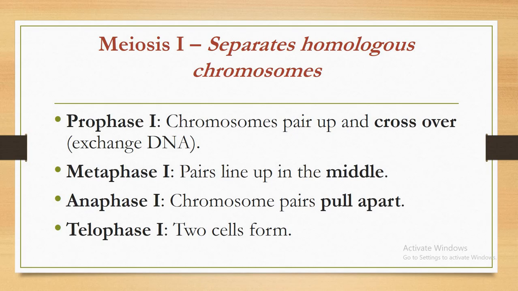Prophase, chromosomes pair up and cross over, exchange DNA. Metaphase, pairs line up in the middle. Anaphase, chromosome pairs pull apart. Telophase, 2 cells form.